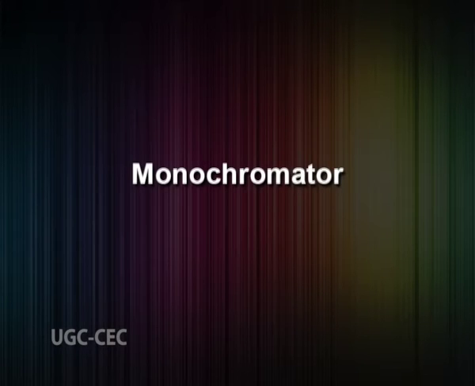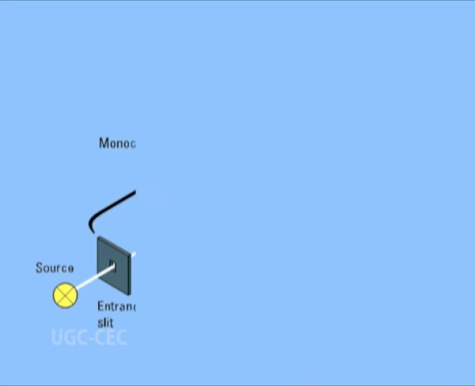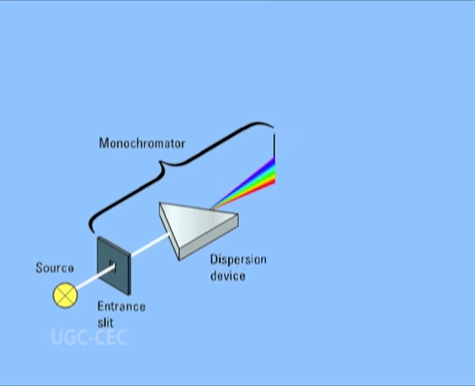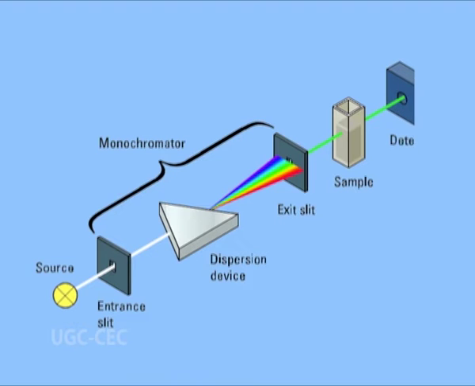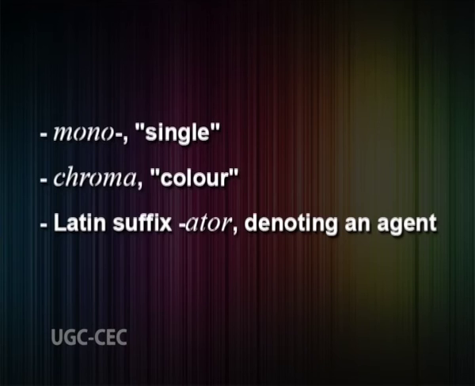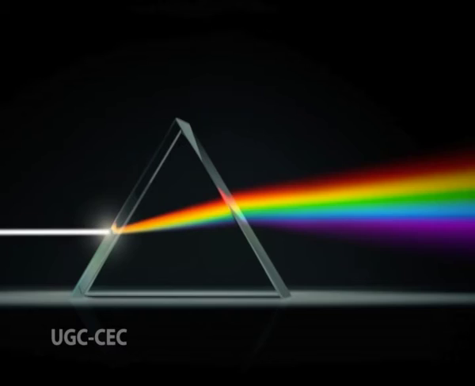Monochromator. A monochromator is an optical device that transmits a mechanically selectable narrow band of wavelengths of light or other radiation chosen from a wider range of wavelengths available at the input. The name is derived from the Greek roots mono, that is single, and chroma, that is color, and the Latin suffix ator denoting an agent. Thus, a monochromator converts polychromatic light into monochromatic light.